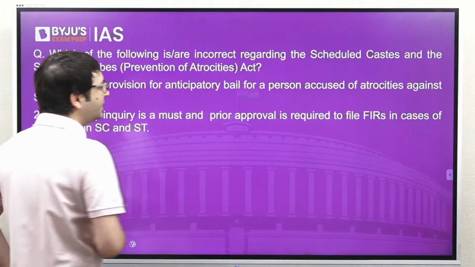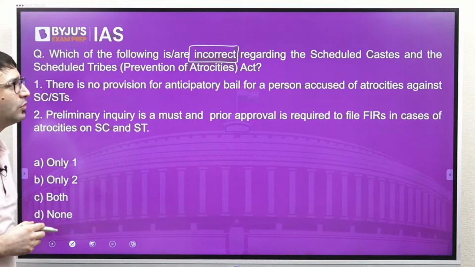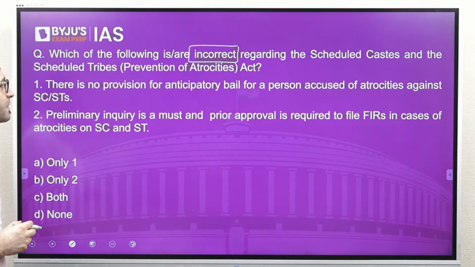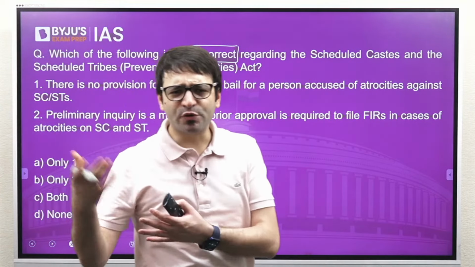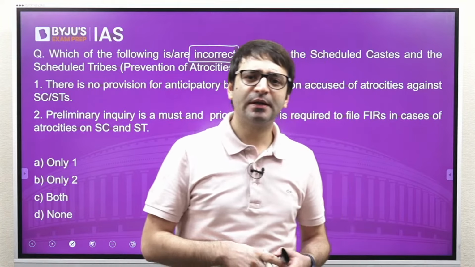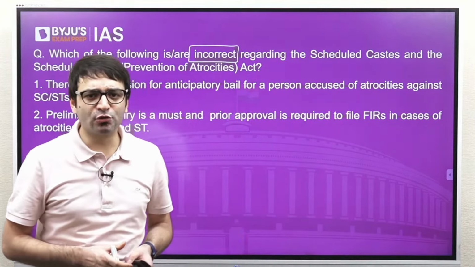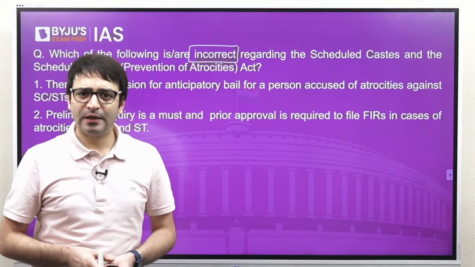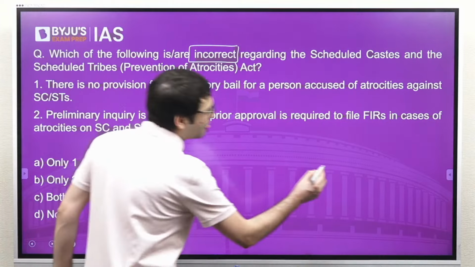Which of the following is or are incorrect regarding the Scheduled Caste and Scheduled Tribes Prevention of Atrocities Act? This act, which was passed in the 1980s, was amended in 2015, then it was amended in the year 2018 as well. Why was it amended in 2018? Because there was a controversy.